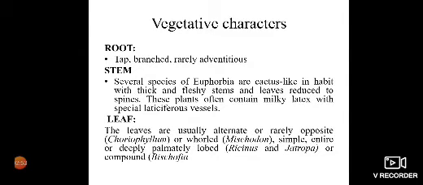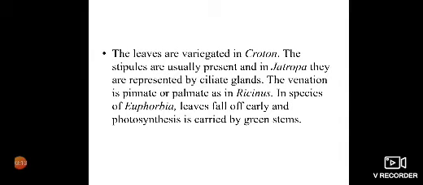Venation is pinnate or palmate. In some species of Euphorbia, which has cactus-like habit, the leaves fall off early and photosynthesis is carried out by green stems. The leaves are variegated in croton.